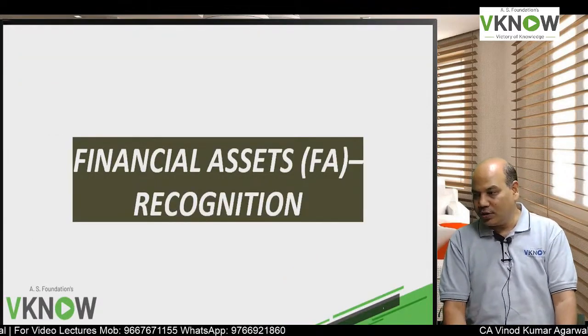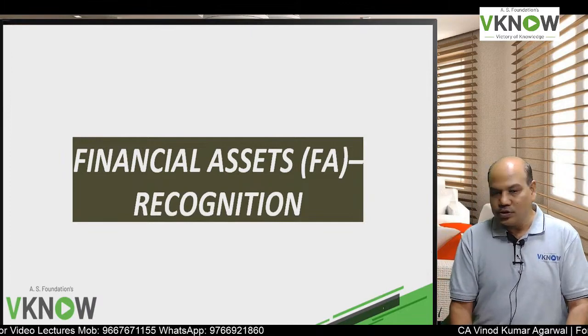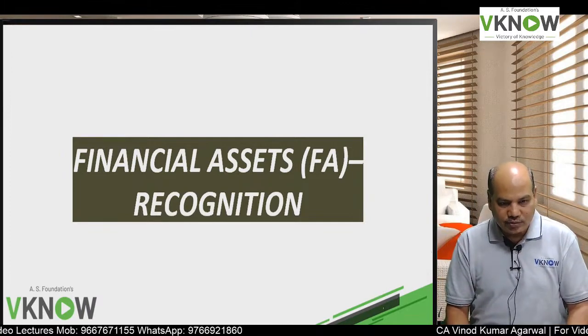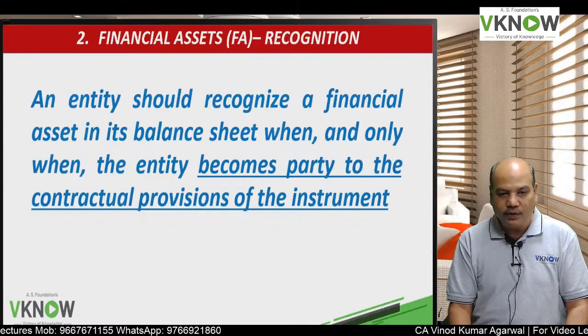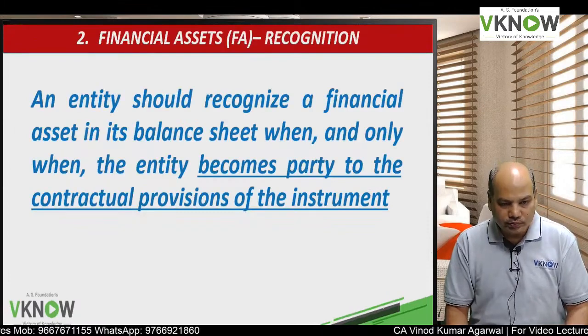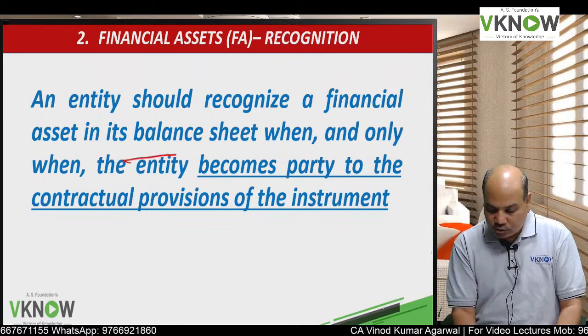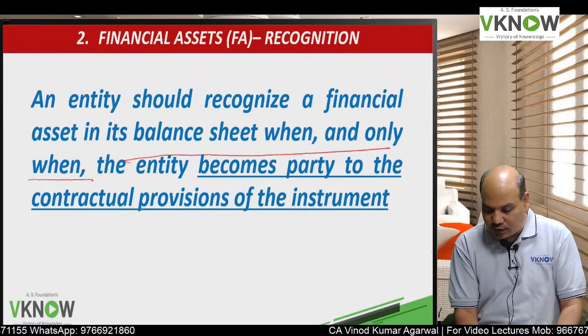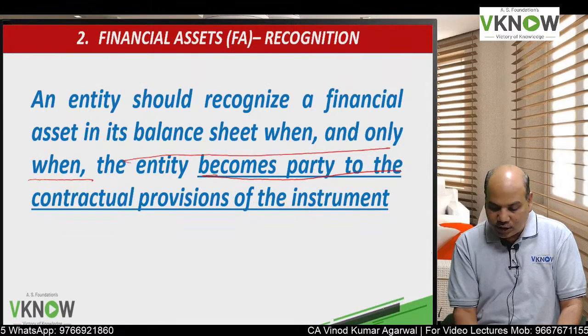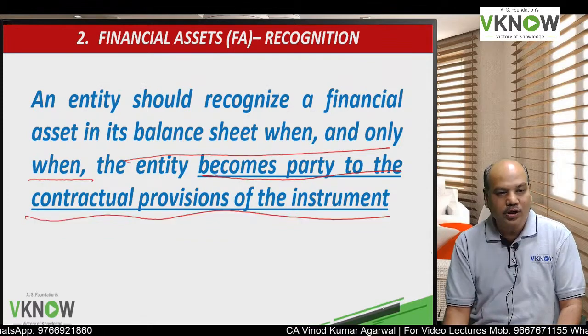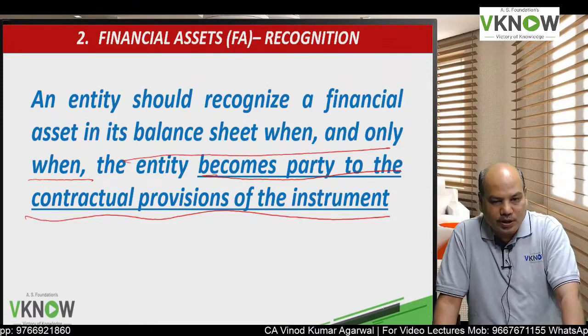So first question is, when should financial asset be recognized? When should I bring financial asset in my book? Financial asset will be recognized in the books only and only when the entity becomes party to the contractual provision of the instrument.